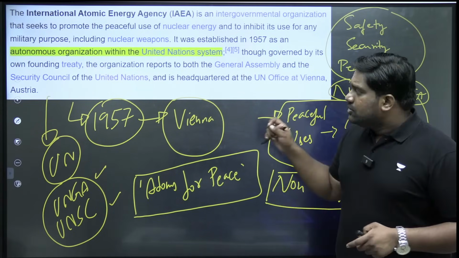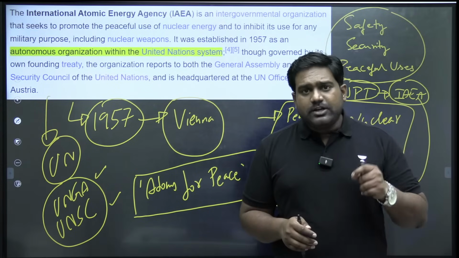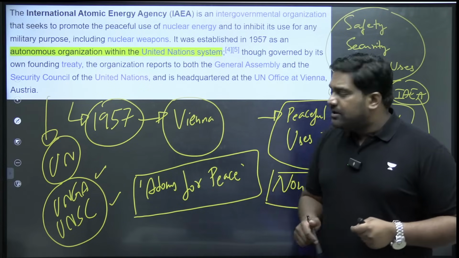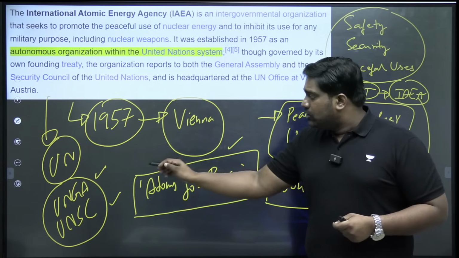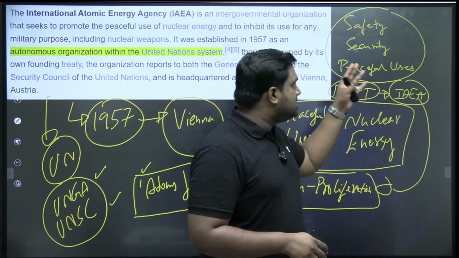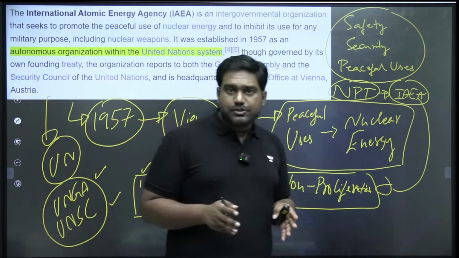So IAEA also acts as a global inspector. It has the right to review and inspect. So IAEA inspectors can be sent to countries where nuclear programs exist to inspect the nuclear facilities and validate whether they are following the safety security measures and whether they are committed to the goal of non-proliferation.